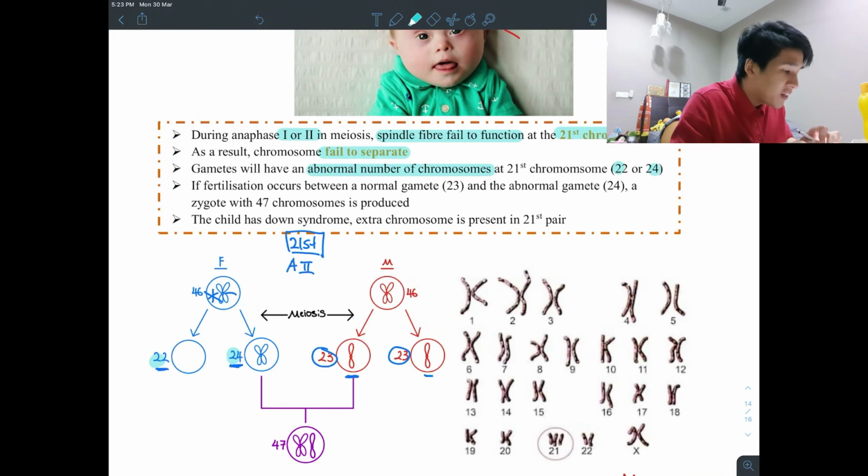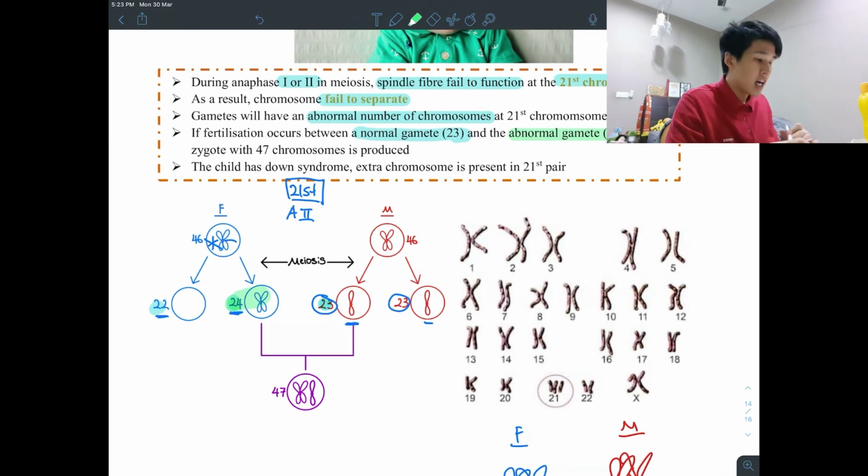If fertilization occurs between a normal gamete, 23, and an abnormal gamete, 24, you will get 47, whereby there's an extra chromosome in the 21st pair. That's why a zygote with 47 chromosomes is produced.